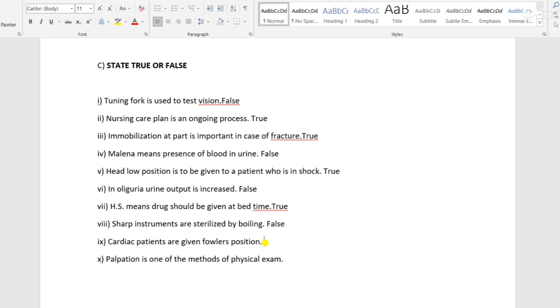Yes, this is also true, like asthma patients and cardiac disorder patients, we give the proper position. Then palpation is one of the methods of physical examination. Yes, this statement is also correct. Inspection, palpation, percussion, and auscultation are the methods of physical examination. So this is also true.